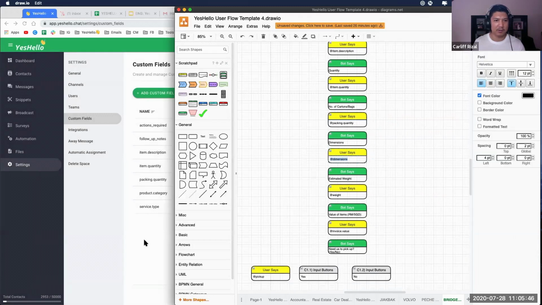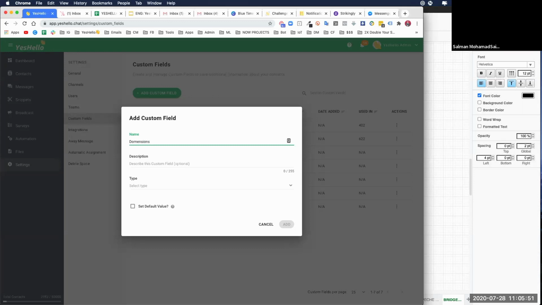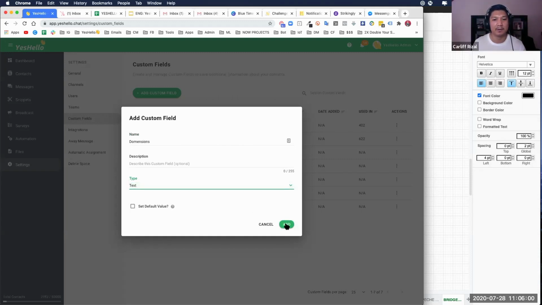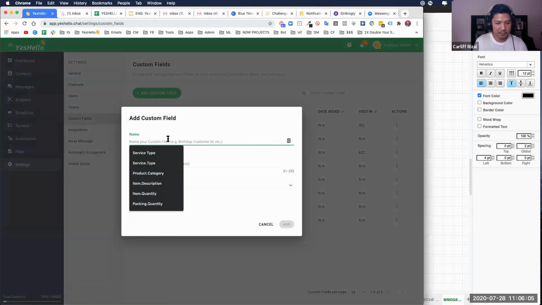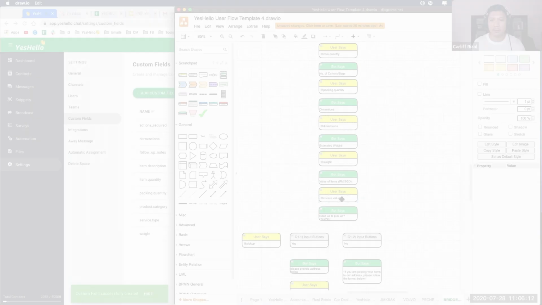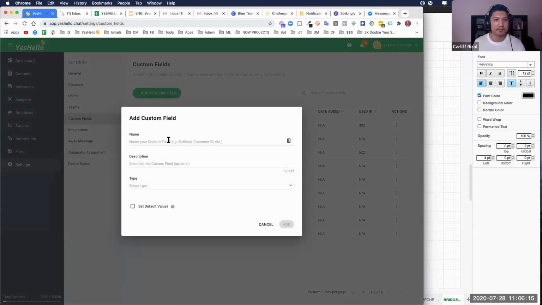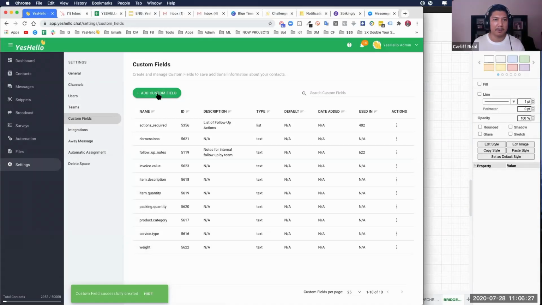We want dimensions. Good. Dimension. So later on, I would recommend you go in and put a description, so that the next person who comes in knows what this is about. And also after a while, you will forget, right? So this is to remind ourselves. Okay. It will be invoice.value. Invoice.value. Okay. Next, we want pickup.